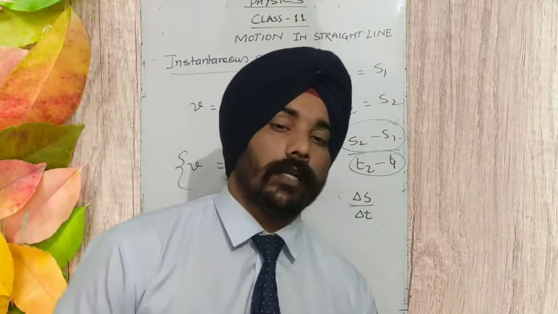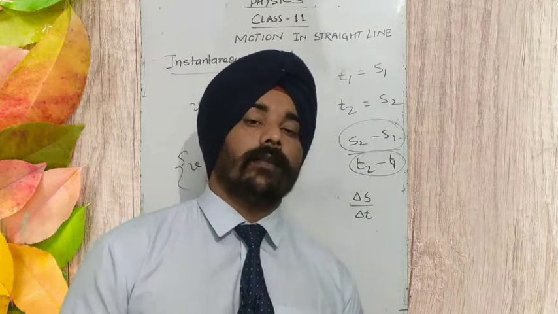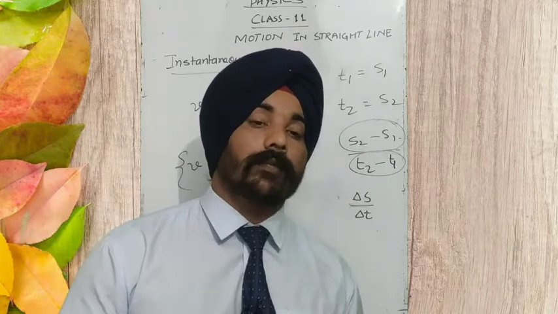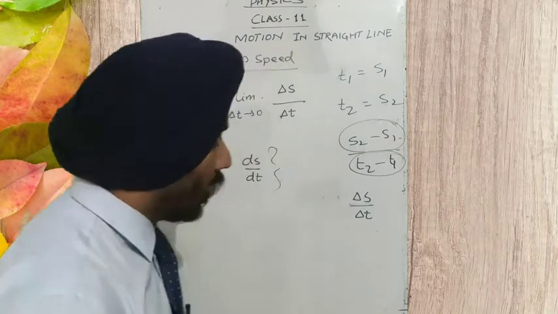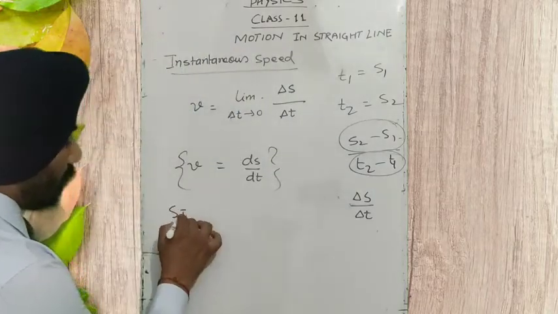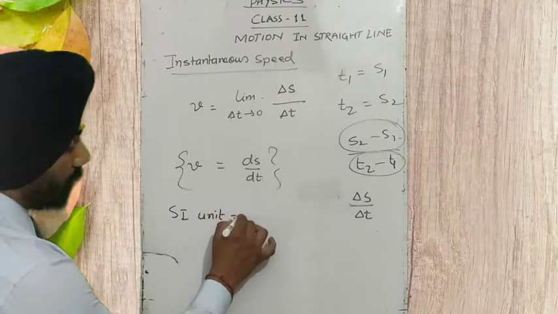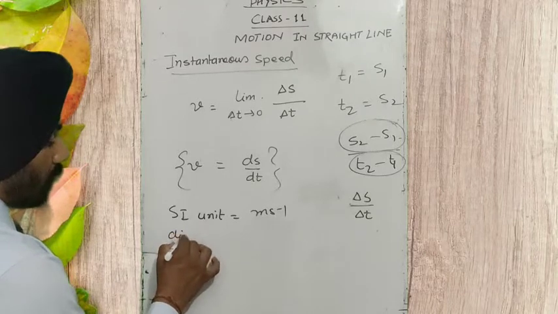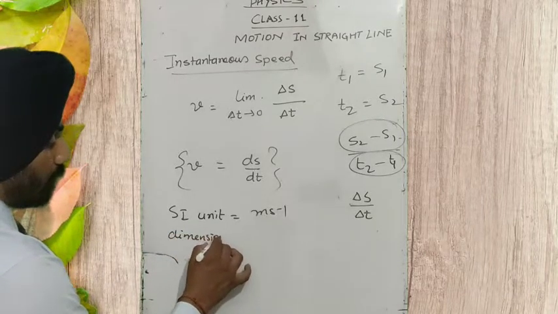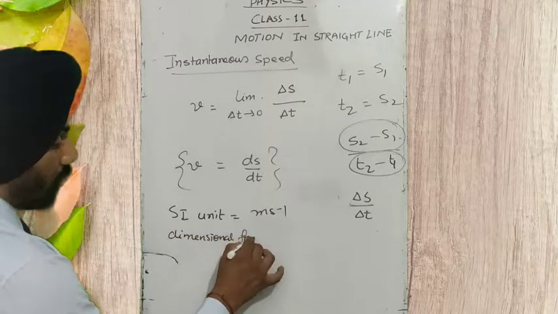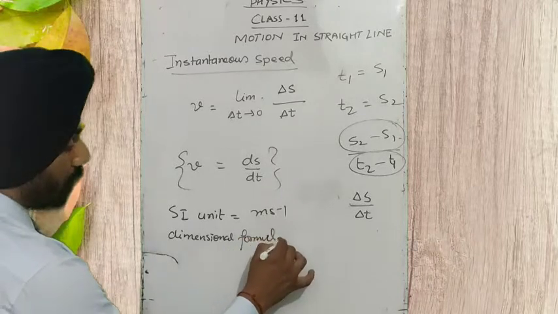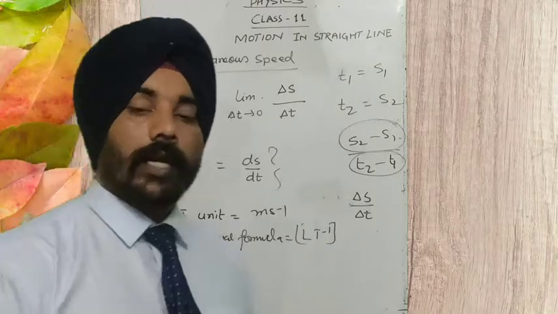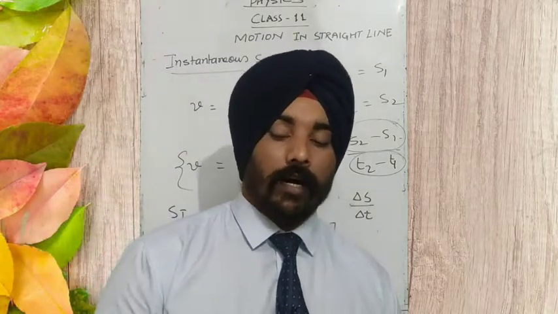And what kind of quantity is speed? Speed is a scalar quantity, because we don't need any direction to express the speed. What is the SI unit of speed? The SI unit of speed is meter per second. And what is the dimensional formula? The dimensional formula is LT minus 1. Okay, so keep remembering all these things.